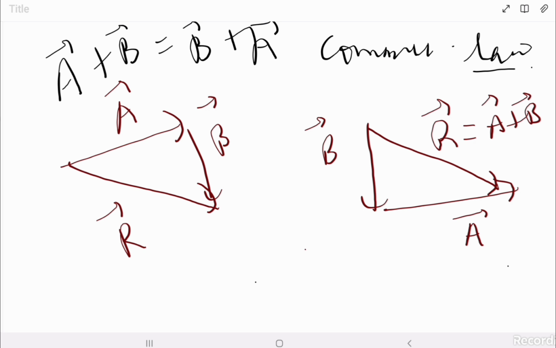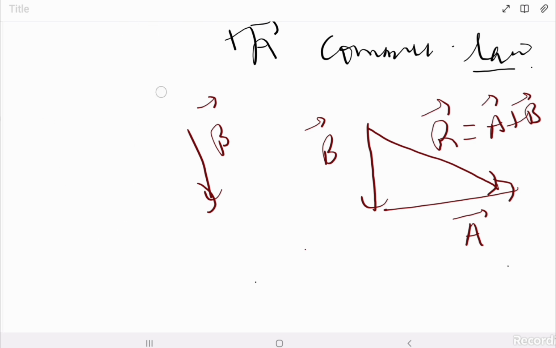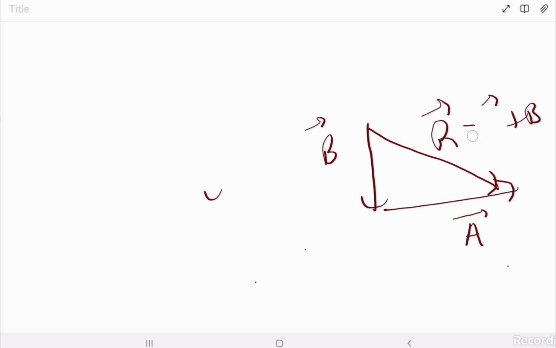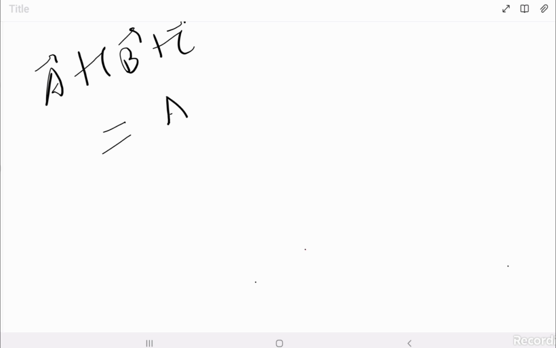Similarly, it obeys the associative law. It's a simple law which says that if I add A to B plus C, it is the same as A plus B plus C. So this is simple.